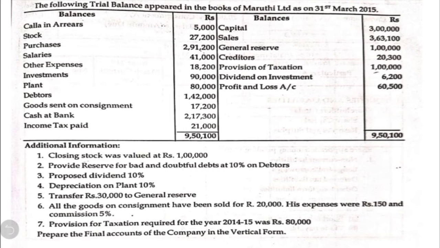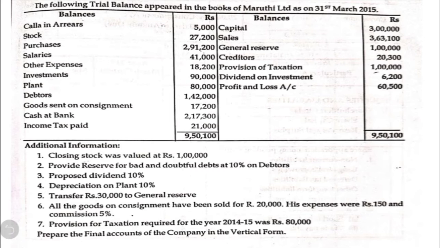Coming to the first item on the debit side of the trial balance, we are given calls in arrears. What is the meaning of calls in arrears? Calls in arrears means here the company has made the call, but some shareholders have not paid the call money, so that is considered as calls in arrears. Call money yet to be received. Okay, now what is the adjustment required for this amount of 5,000 calls in arrears?